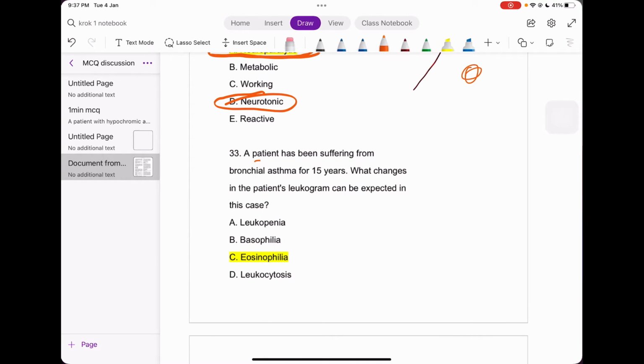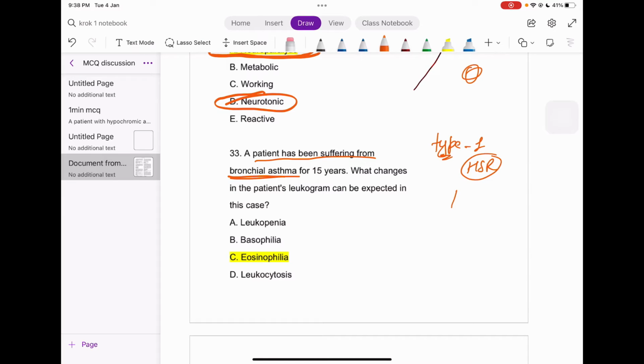The patient has been suffering from bronchial asthma. What is bronchial asthma, guys? It's a type 1 hypersensitivity reaction. And what will happen if there is a chronic phase of asthma? There is eosinophilia itself.